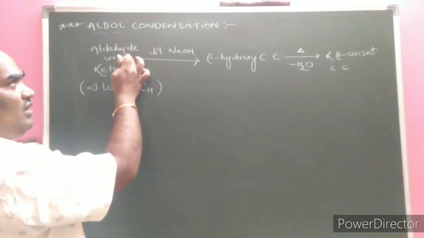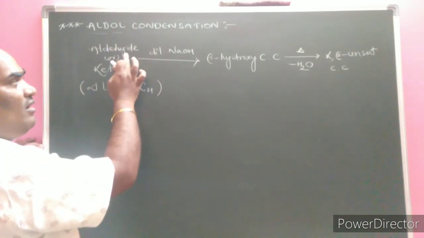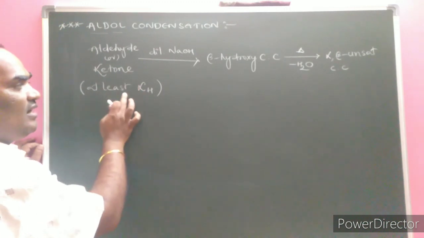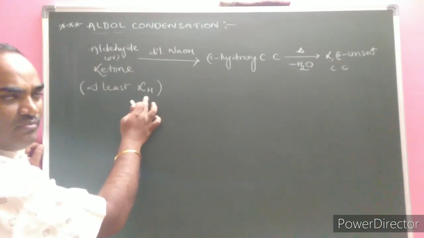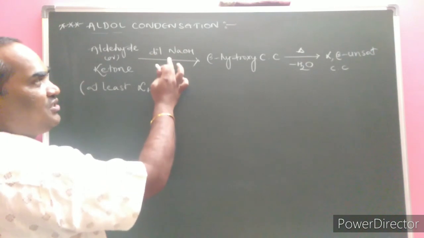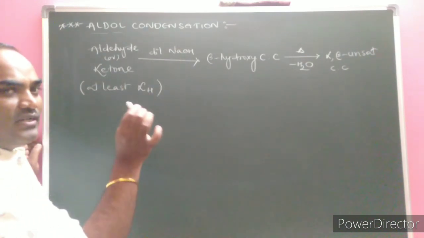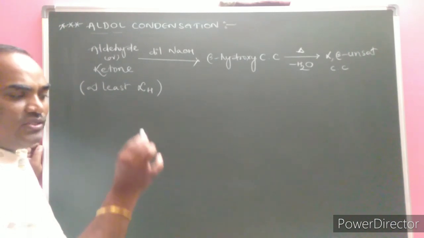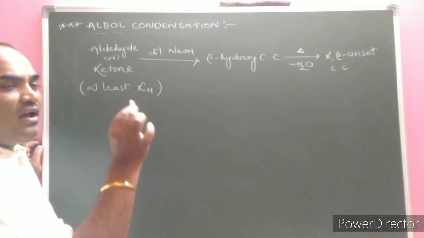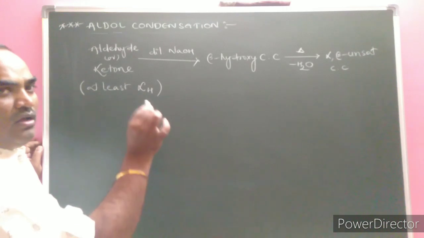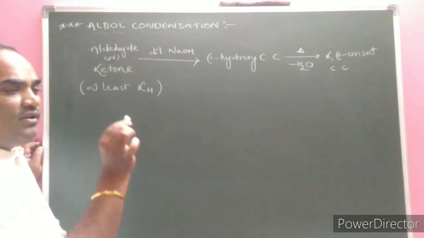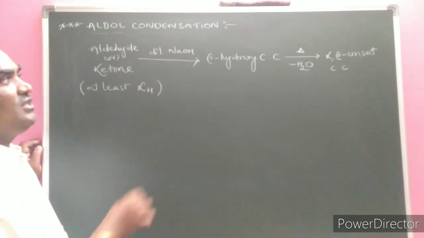Aldol condensation: carbonyl compounds, that is aldehydes or ketones containing at least one alpha hydrogen atom, undergo condensation in presence of a dilute base such as 10% NaOH or KOH or Na2CO3 or NaHCO3, or if an acid reagent is given, a dilute acid such as HCl and H2SO4.